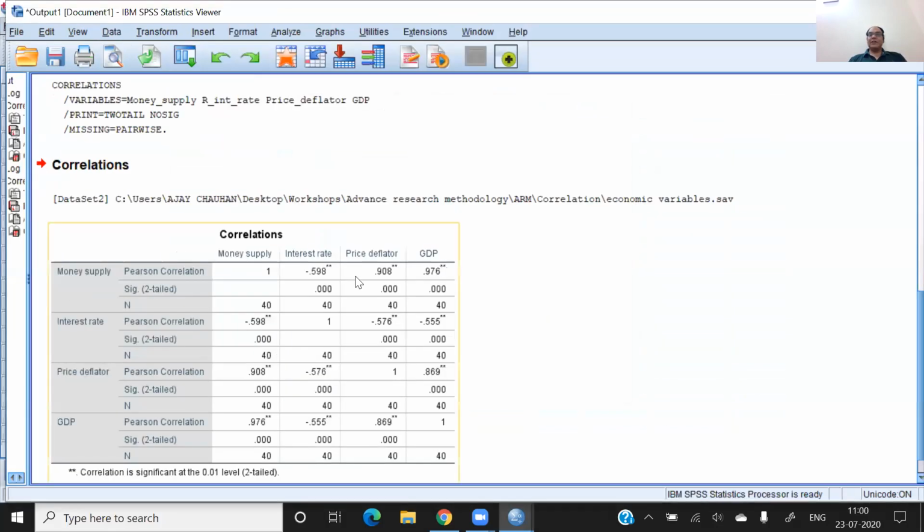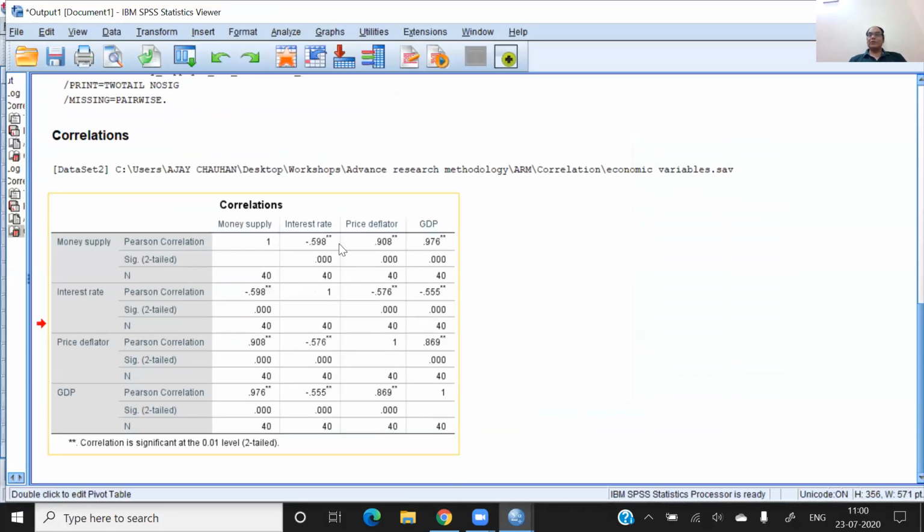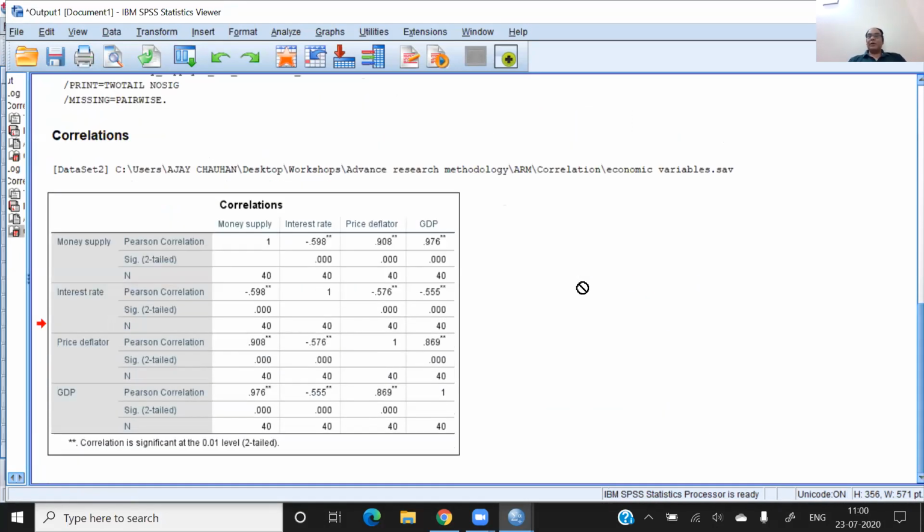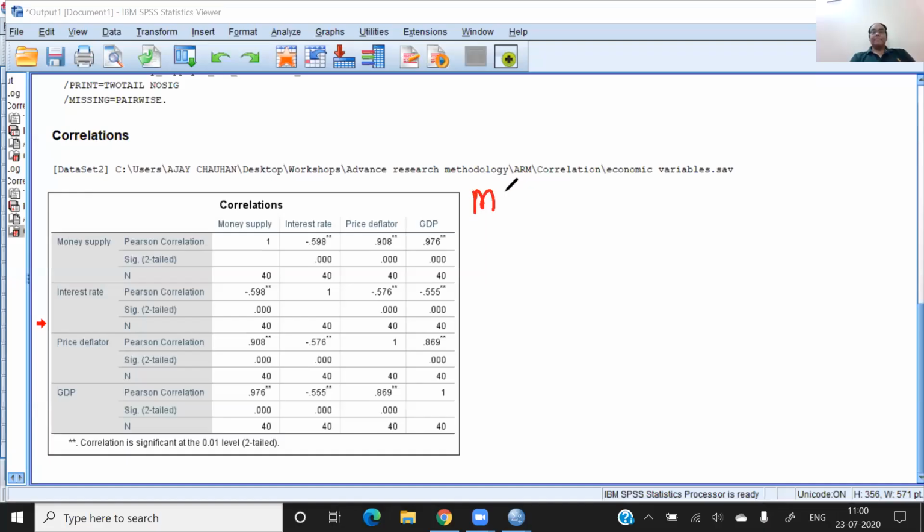This matrix is known as a correlation matrix, and this is the matrix which you can see in most of the papers which are based on correlation. Now we have to conclude the results. If I ask you what is the correlation between money supply and GDP?